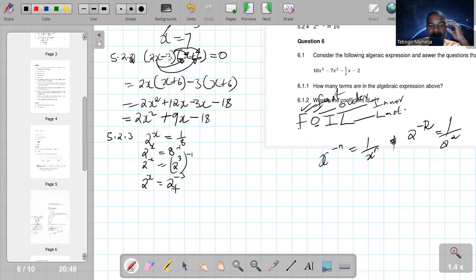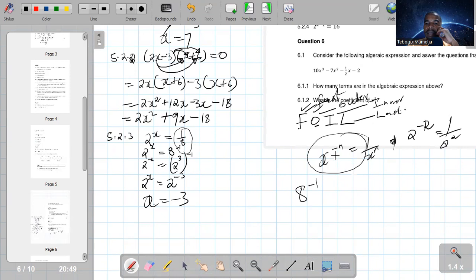So now that the bases are the same in both sides of the equation, it means the exponents are equal. So this exponent on the left must be equal to the exponent on the right. Okay, guys, what happened there is, first of all, we changed this fraction and made it an exponent because we want to solve an exponential equation. So 1 over 8 can be written as 8 to the power of negative 1. Why? Because we know it from there.